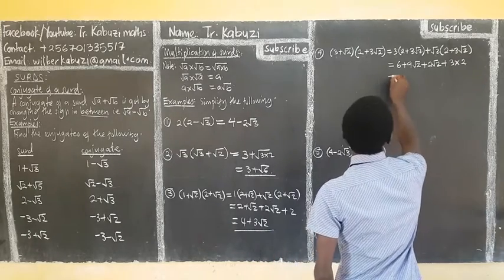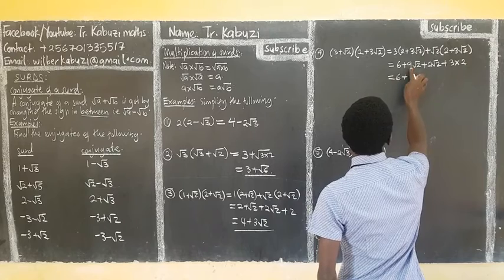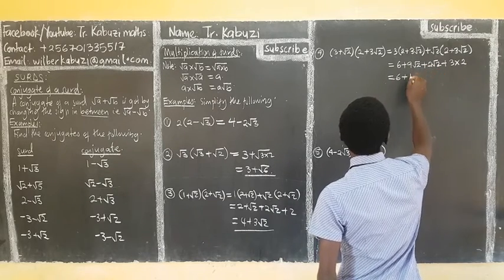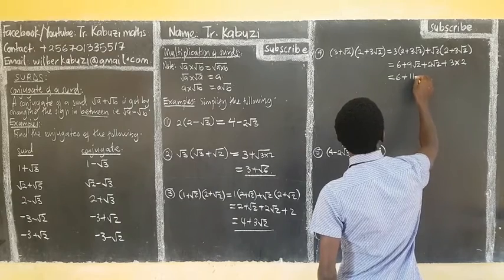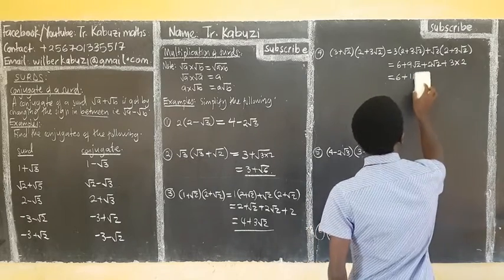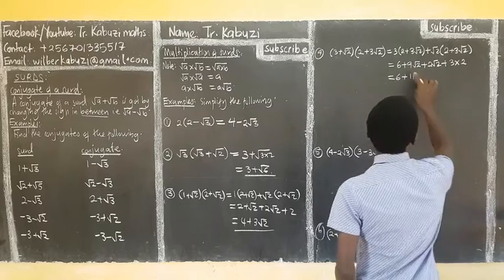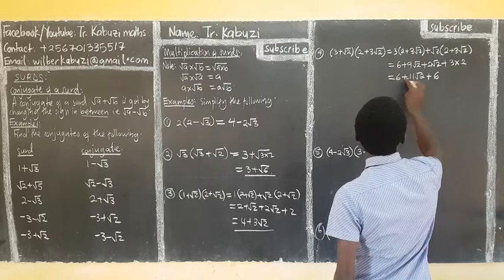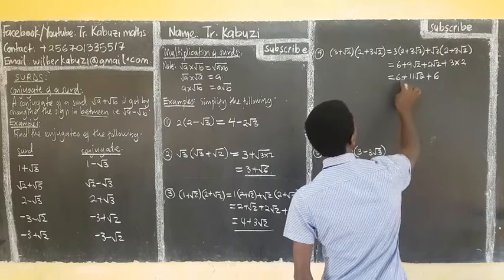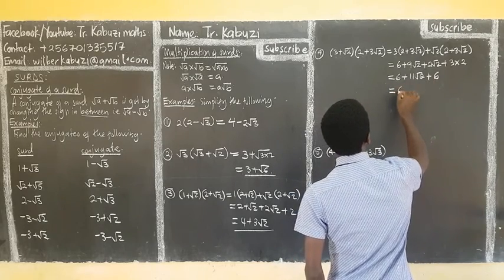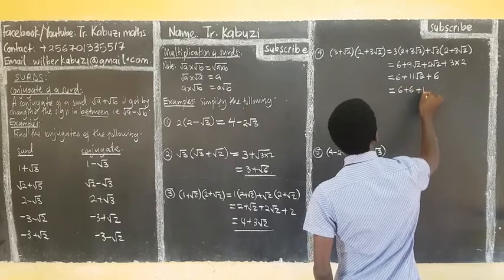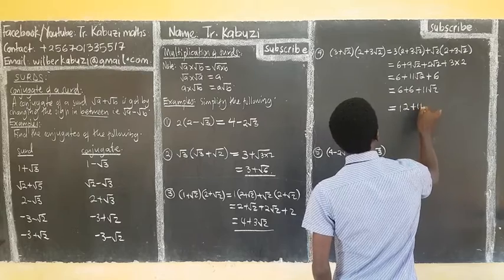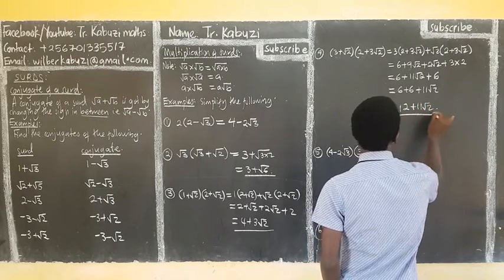So this will be now 6 plus 9. These ones I can add because they are the same. So 9 plus 2, I get 11 root 2. Then plus 6, this 6 and this 6. I added these ones because they are numbers. So 6 plus 6, then plus 11 root 2. And this will give you a 12 plus 11 root 2 with ease.